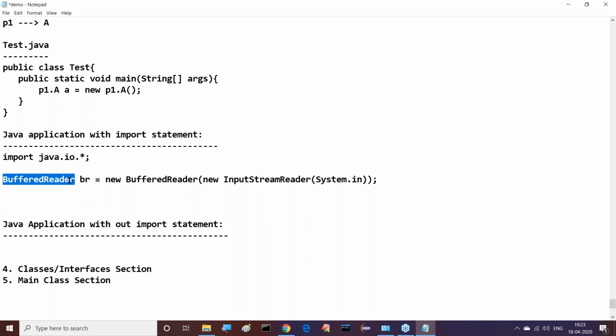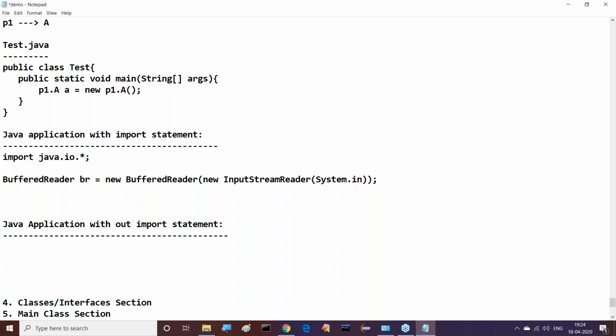BufferedReader from java.io, already we imported, so directly we have written the class name. New BufferedReader, again a second time I'm using BufferedReader, which is from the java.io package. Already we imported that, so we are using it now. InputStreamReader is another class from the same package. So two times we have used BufferedReader, and one time InputStreamReader. All these are available in java.io. One time if you import the package, we are able to use any number of classes, any number of times, from the same java.io package. That's the point I'm telling you.